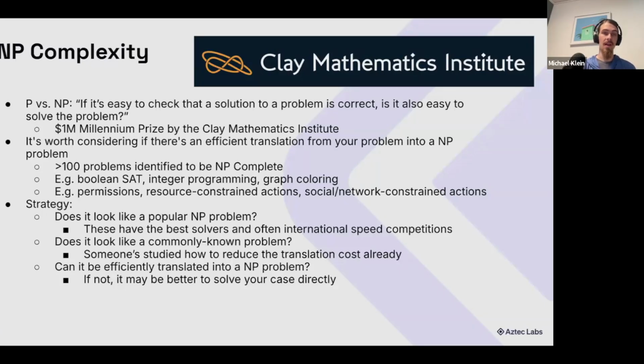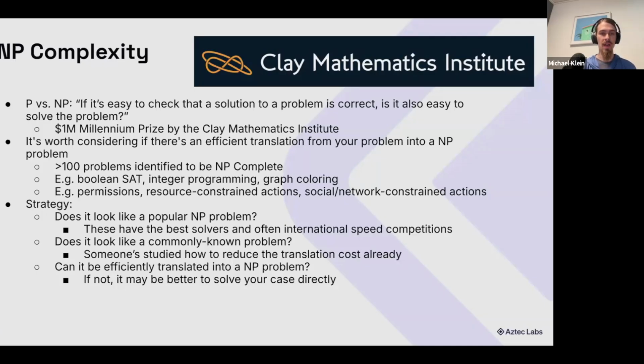So how do you go about doing this? Because again, there's a lot of existing research. Well, how I approach it is I start by saying, does it look like a popular NP problem? I have a small list of NP problems like SAT and integer programming that I'm a bit more familiar with because there's more solvers and translations for them. And these, because they have the most attention, there's often international competitions on maximizing speed for these. So if that doesn't apply, does it look like one of these commonly known problems? Because it might still be possible to wire together some translation to Boolean SAT, for example.